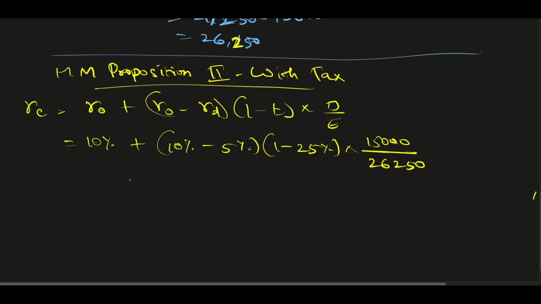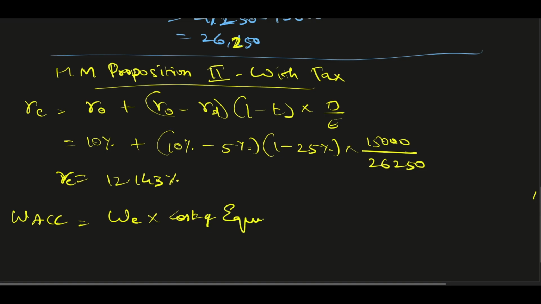Now when I calculate all this, it comes to 12.143% cost of equity. Now I want to find out the WACC. WACC is equal to weight of equity into cost of equity, plus weight of debt into cost of debt.